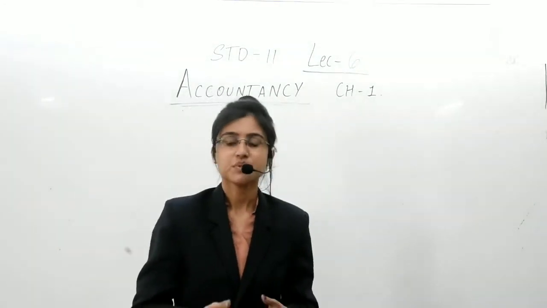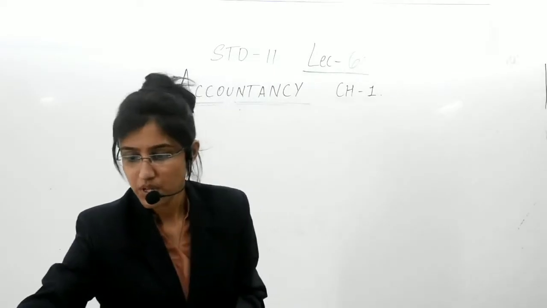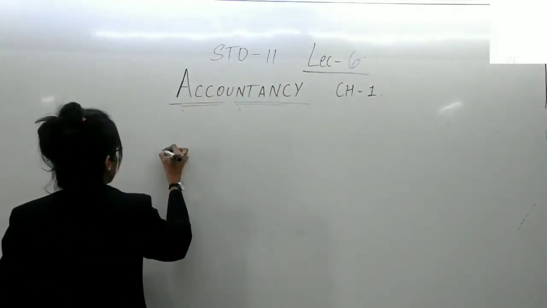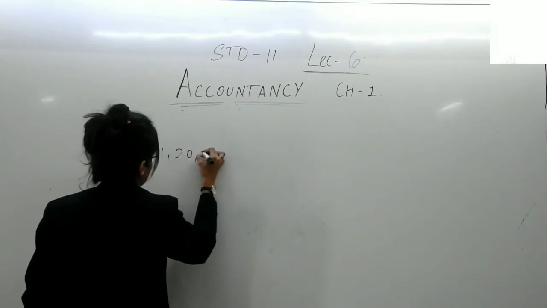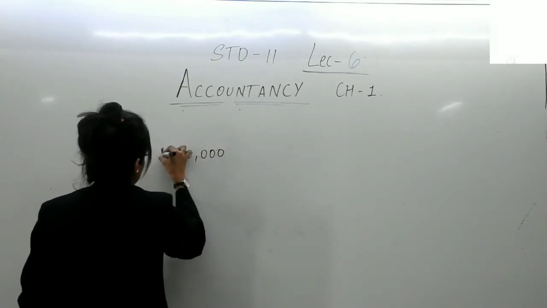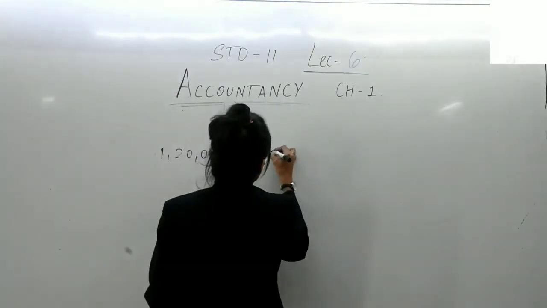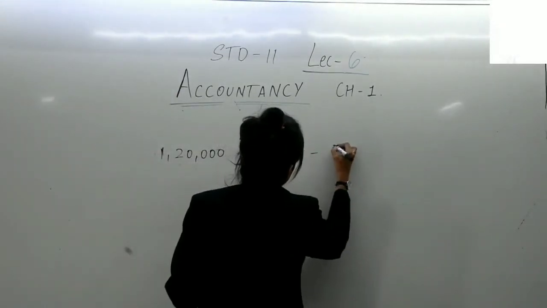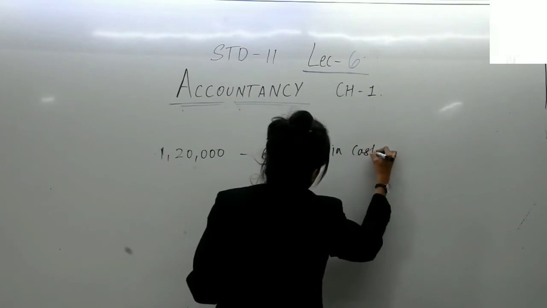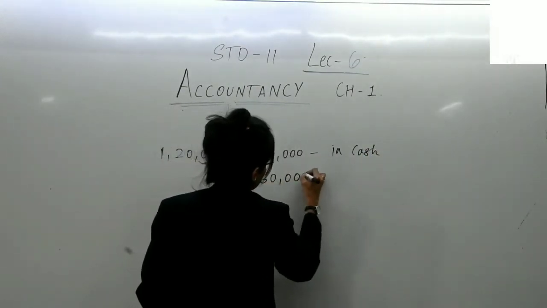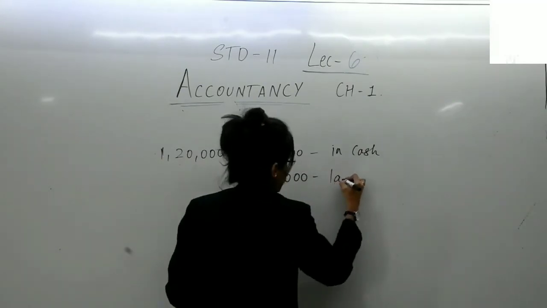So once you went, the total bill amounted to rupees 1,20,000. And of which 60,000 you have paid in cash, and the remaining 60,000 you are going to pay later in future.